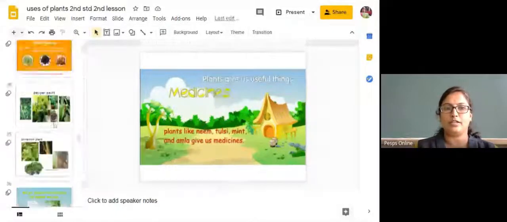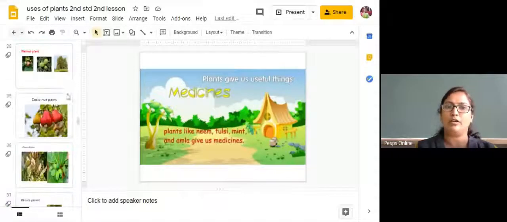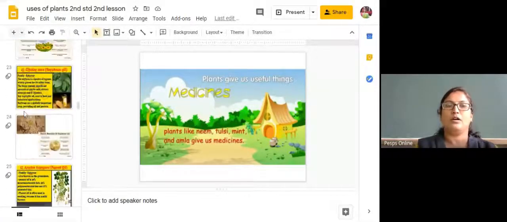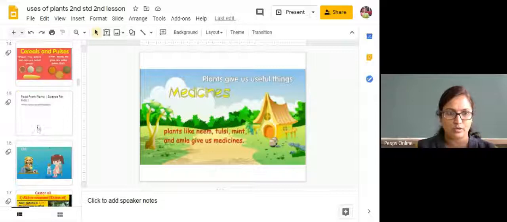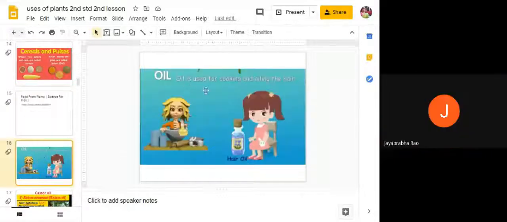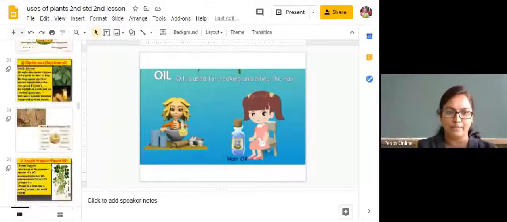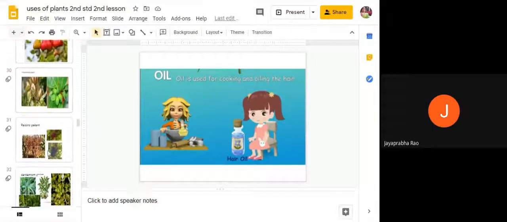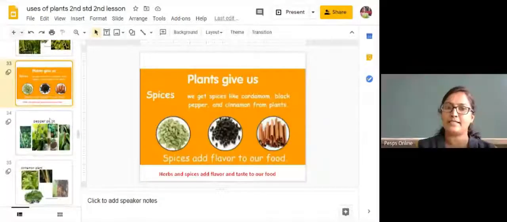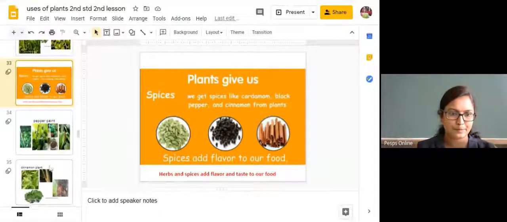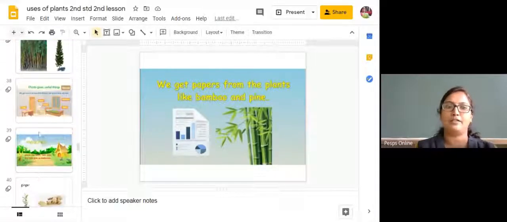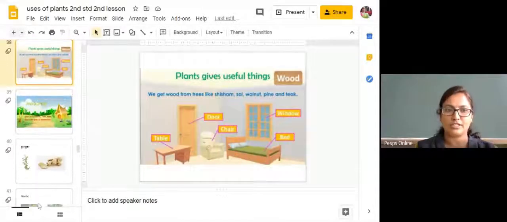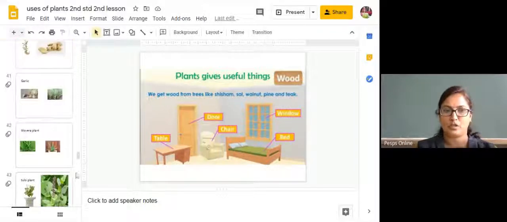So what are the things we have learned today, children? Today we have learned about a few uses of the plants: production of oil from the plants, spices from the plants, paper from the plants, then furniture from the plants.